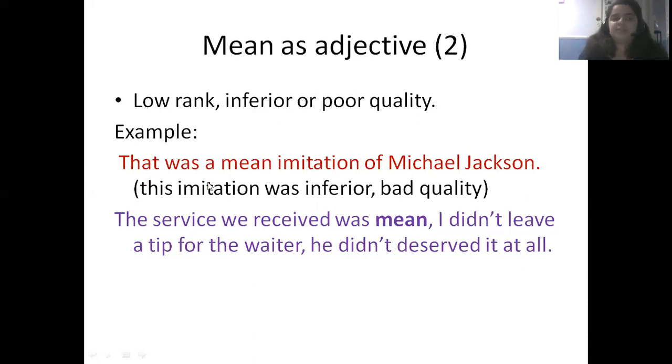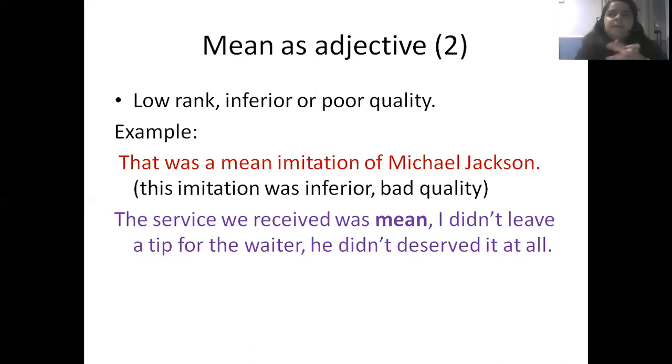What they are trying to say by using the word mean here, this imitation was inferior or bad quality. It was a bad quality imitation of Michael Jackson. Probably the person did not dance like the real Michael Jackson, or probably the way that the person dressed was not like the real Michael Jackson. It was too low quality. You can say it was mean.